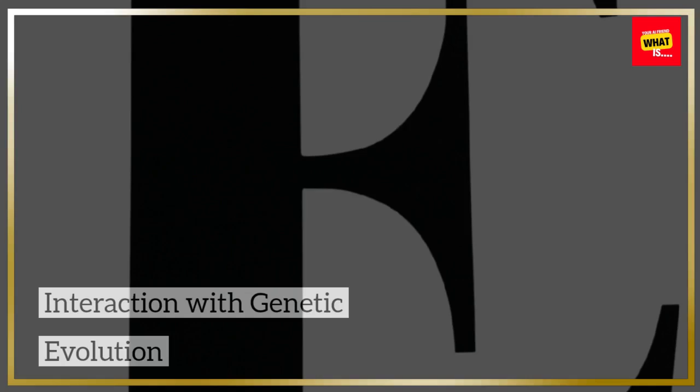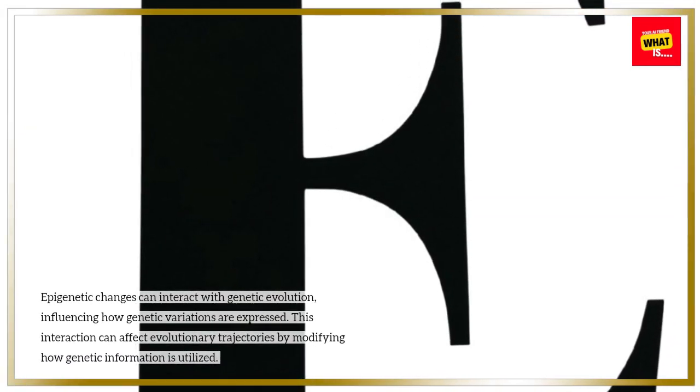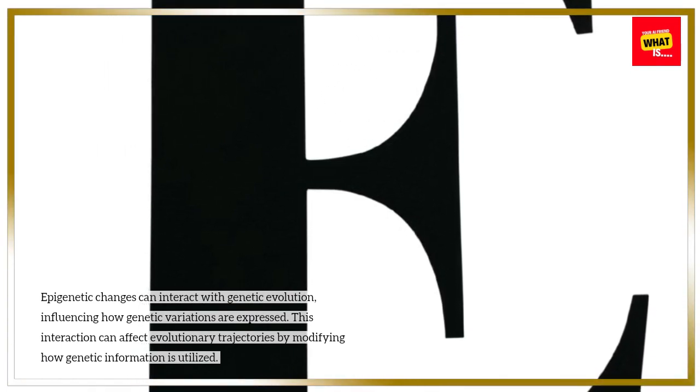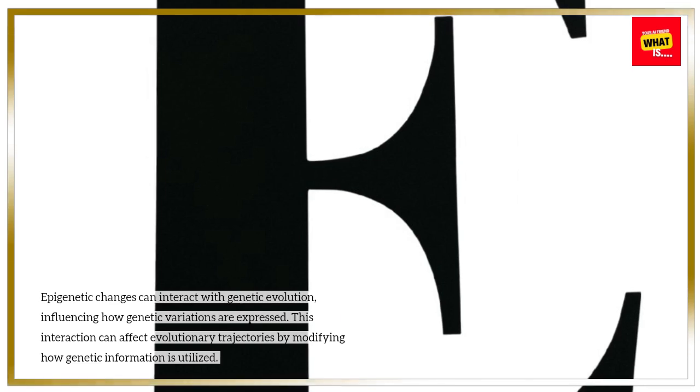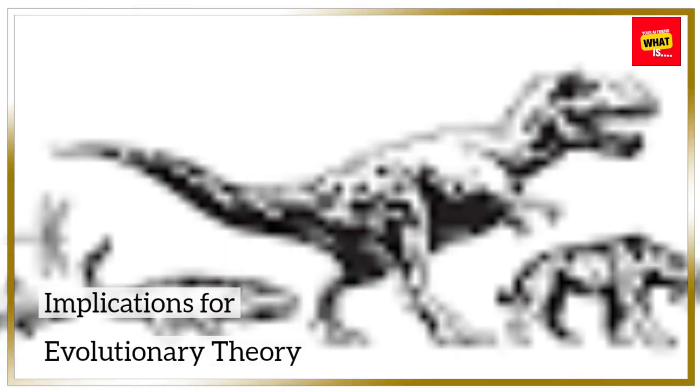Interaction with genetic evolution. Epigenetic changes can interact with genetic evolution, influencing how genetic variations are expressed. This interaction can affect evolutionary trajectories by modifying how genetic information is utilized.